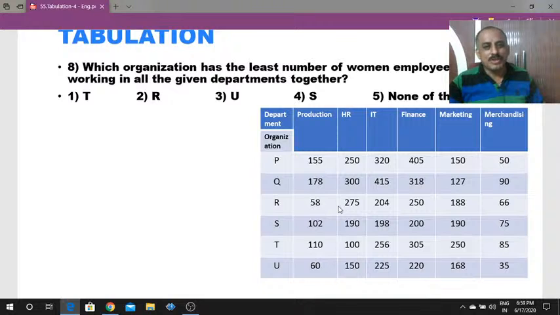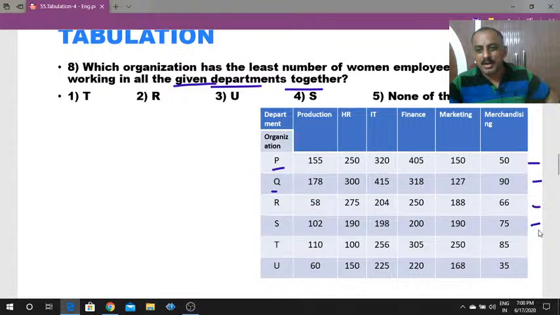Now the next question: which organization has the least number of women employees working in all given departments together? Very simple addition. Here only addition, find the total number of women employees in organization P, in organization Q and also the remaining organizations. It is only addition. Then after that, out of these 6 values, which one is the least value? Easily you can find the answer.